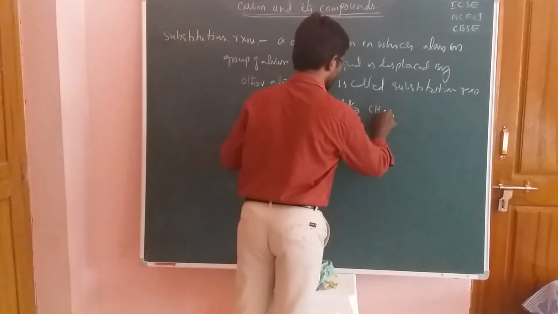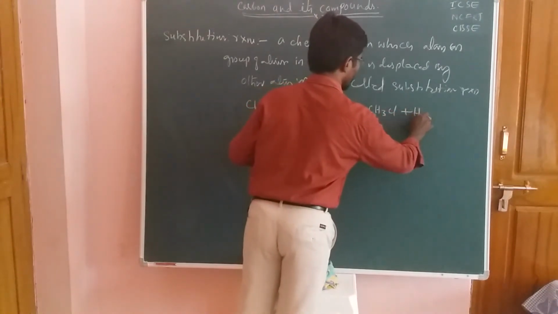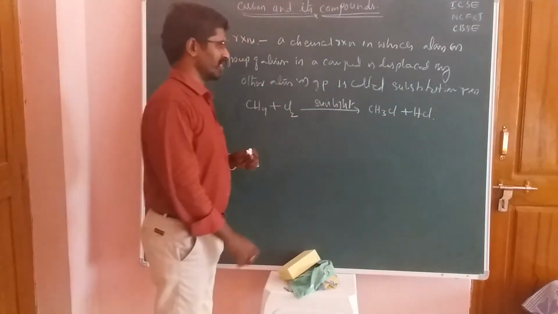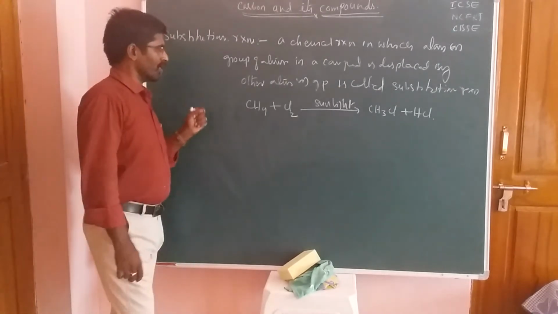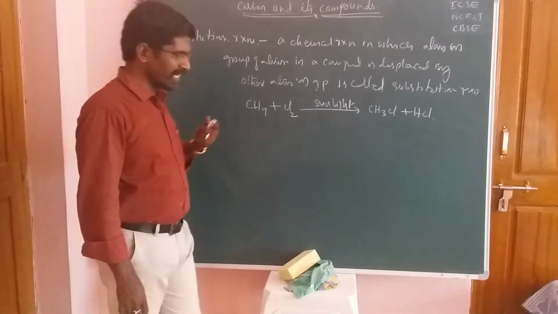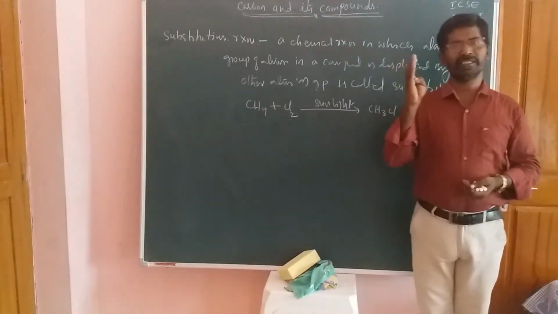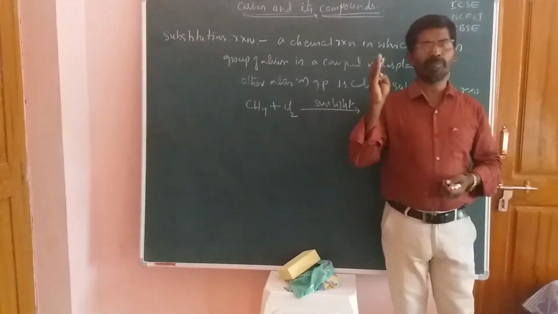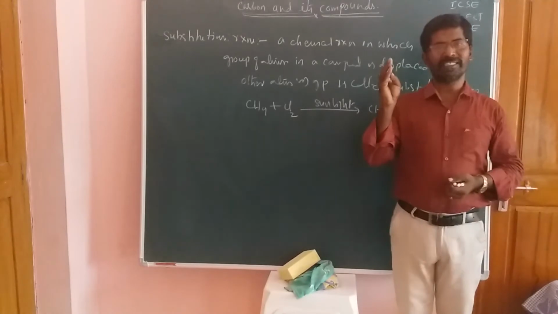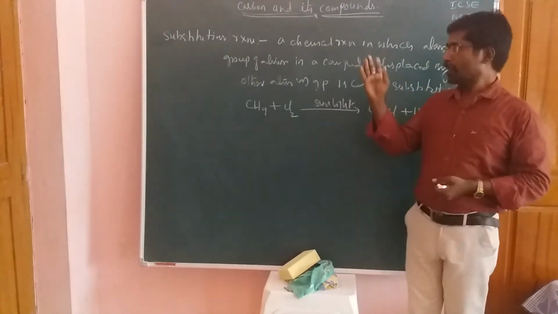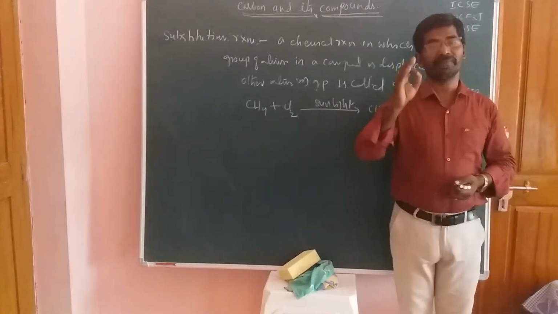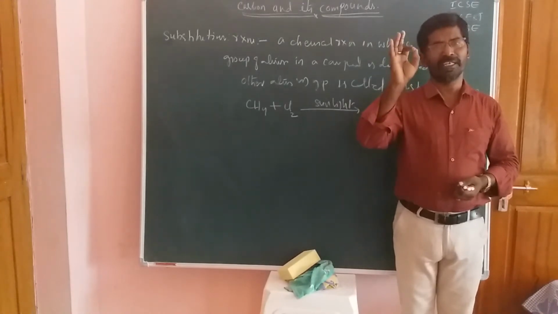We get CH3Cl and HCl. So this is the first reaction. Actually the reaction is divided into three steps: the chain initiation step, the chain propagation step, and the chain termination step. This reaction follows the free radical mechanism.